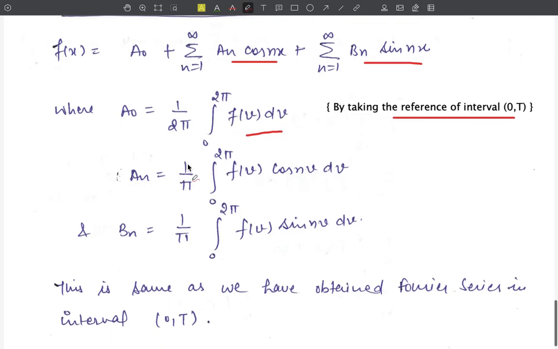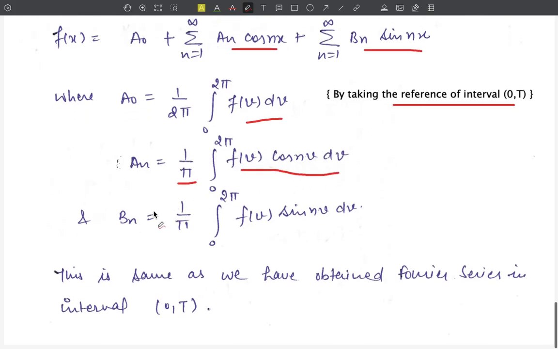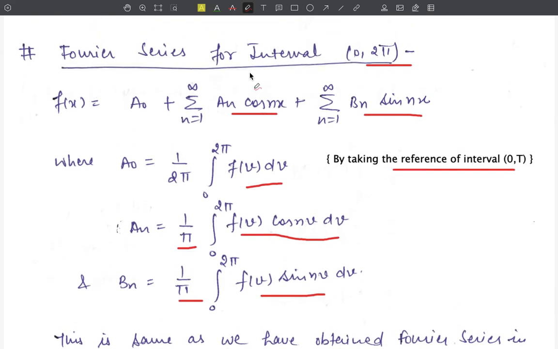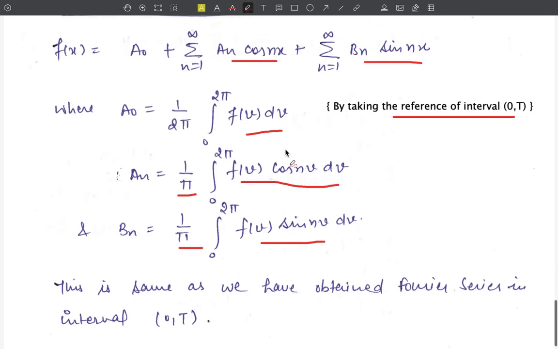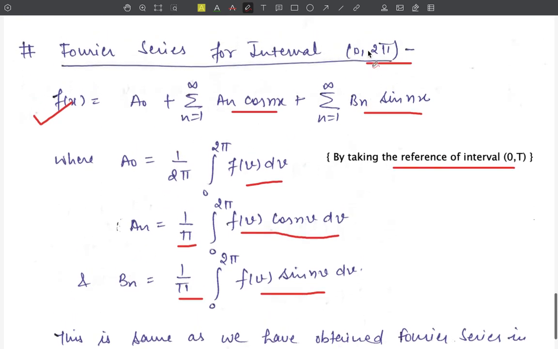The value of a_n is 2 upon T, that is 2 upon 2 pi, or 1 upon pi integration 0 to 2 pi f(v) cos nv dv. And similarly, the value of b_n is 2 upon T, that is 2 upon 2 pi, or 1 upon pi integration 0 to 2 pi f(v) sin nv dv. So these are the values of the Fourier coefficients a naught, a_n and b_n for the Fourier series in interval 0 to 2 pi.